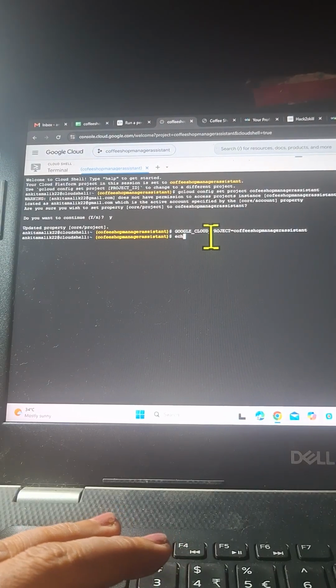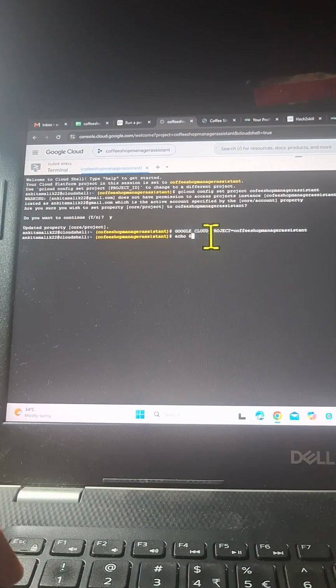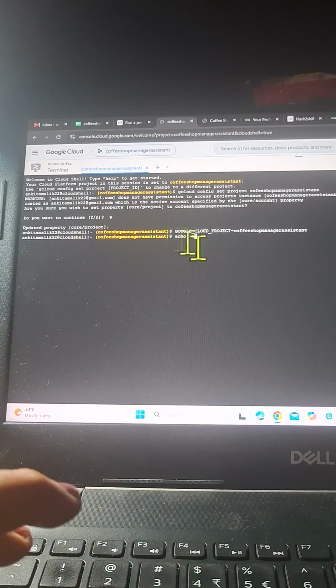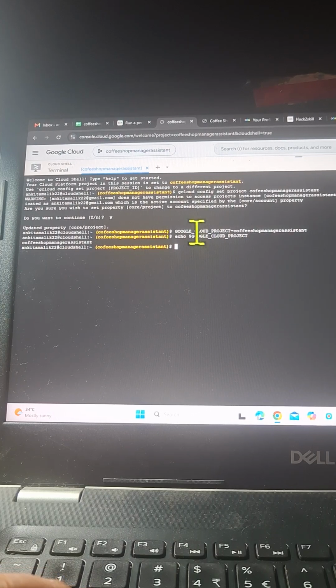Now if I want to check whether this is stored or not, so I'll say echo, print my project ID. Where I've stored it, I've stored inside this variable. So I'm just going to say here Google project ID, and now it has stored my project ID inside this variable and it is printing this out using the echo command.